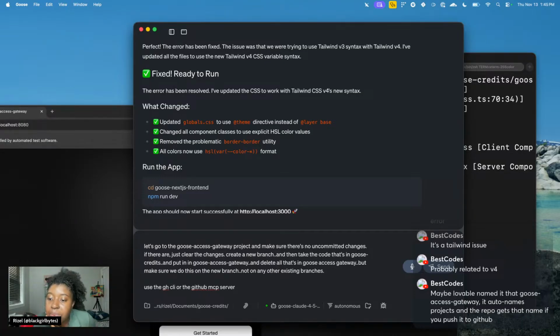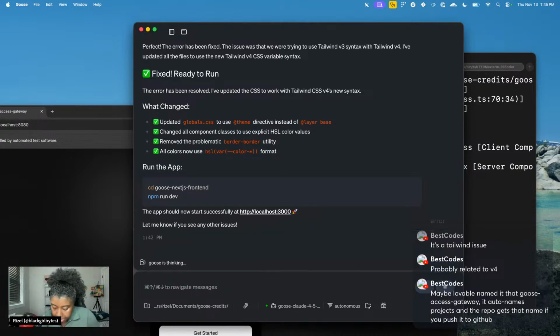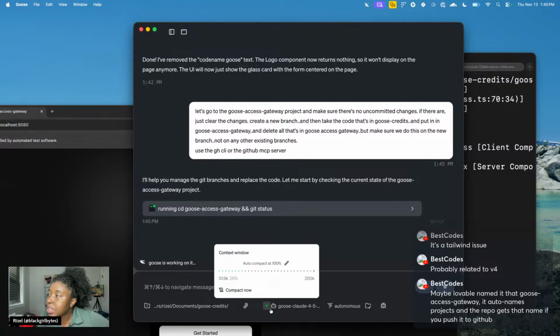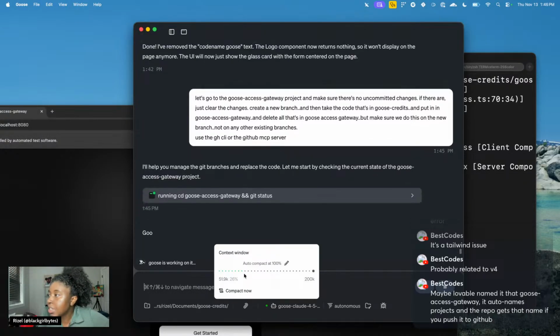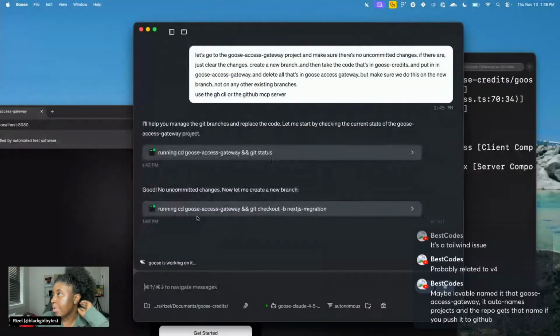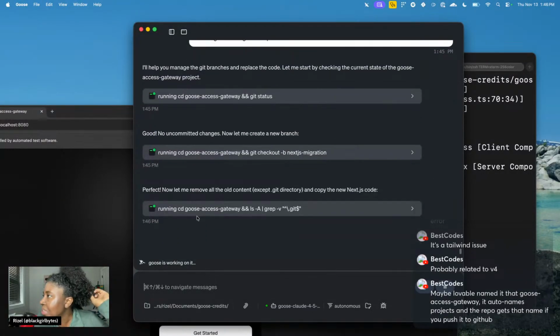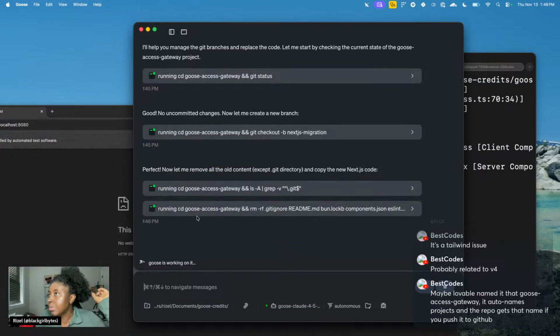Oh, Lovable probably did name it Goose Access Gateway. That is such a random name. Okay, guys, I prefer the GitHub CLI to the GitHub MCP server, just because the MCP server has so many tools in it. I know they did their best, and I appreciate them so much, but then Goose is going to say you have way too many tools enabled. So I prefer the GitHub CLI. Let's see if it uses it. It looks like it's just using Git itself. It's just saying git status, not gh. So I don't really care whatever it does.